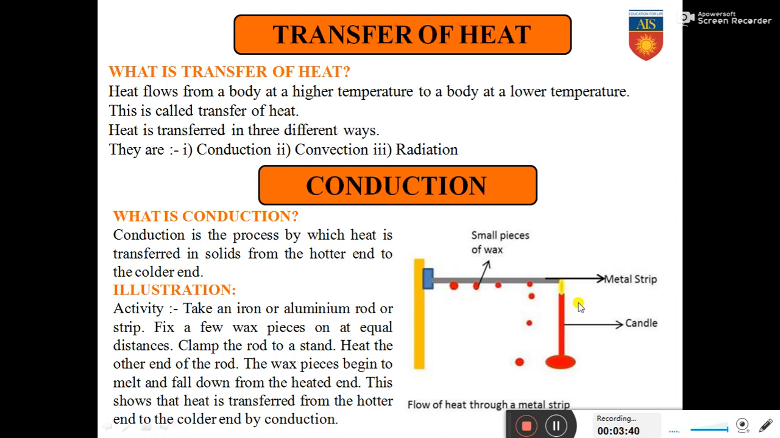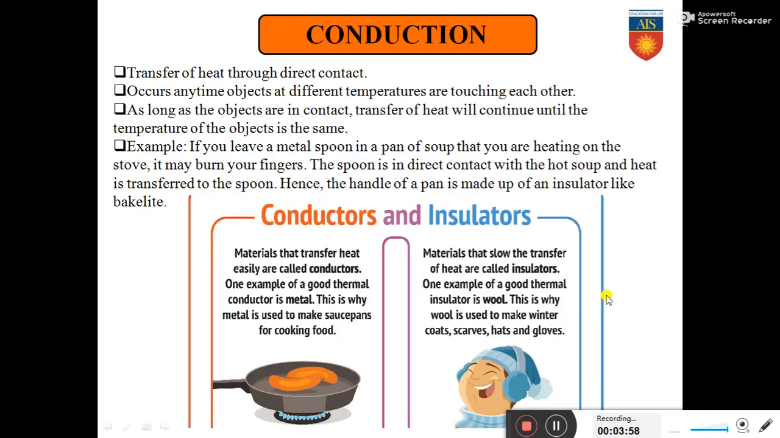So what is being shown in this activity? Heat is being conducted from the hotter part of the metal strip to the cooler part of the metal strip by conduction. That is the reason the wax pieces are falling down one after the other from the warmer end or from the hotter end.